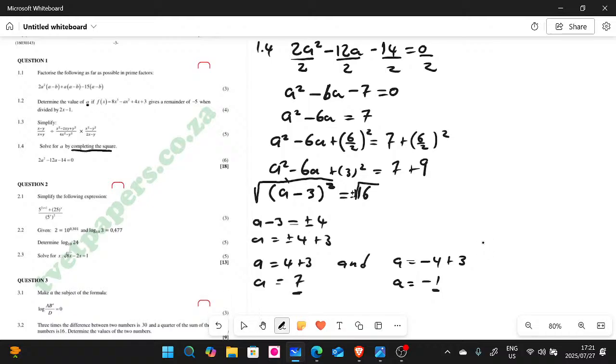I hope everyone is fine. That was question 1, which consisted of 18 marks. So this completing the square, it was out of 6 marks, right?